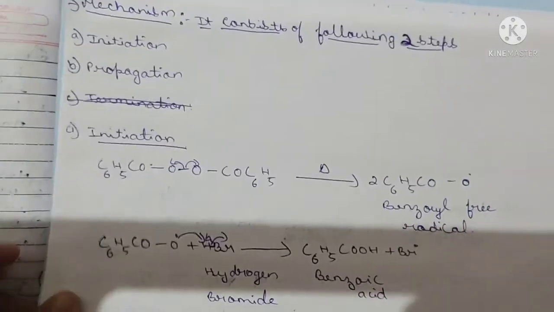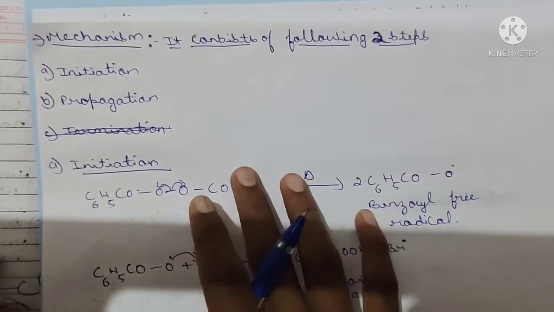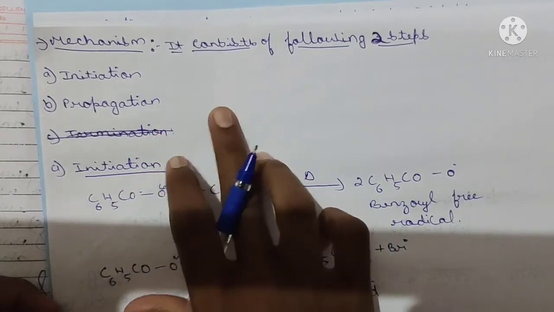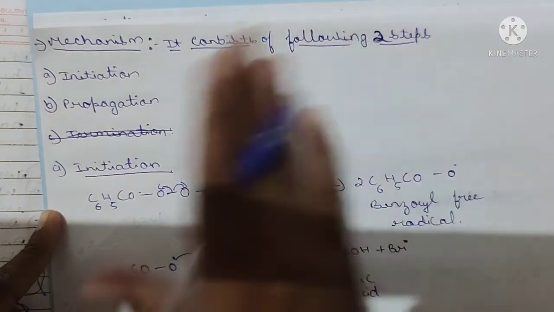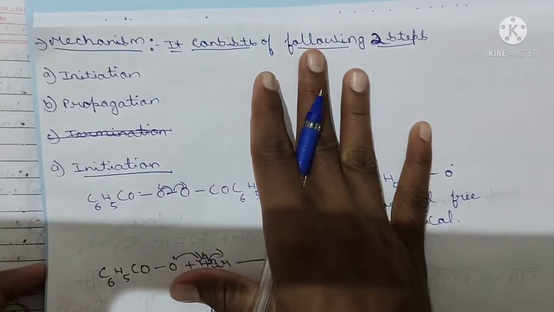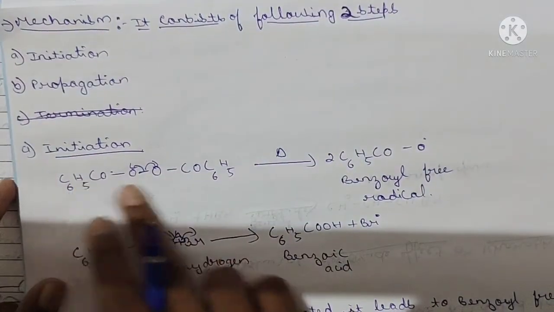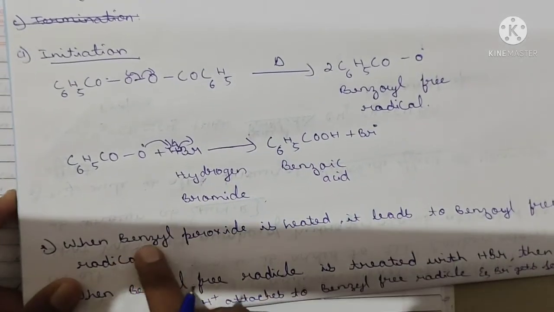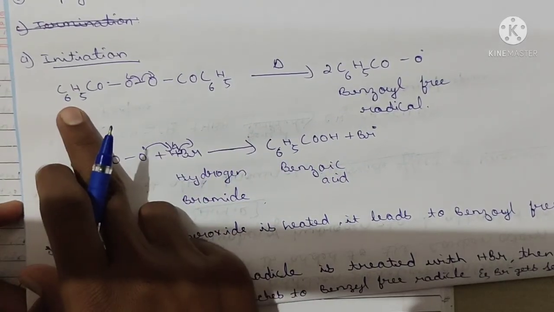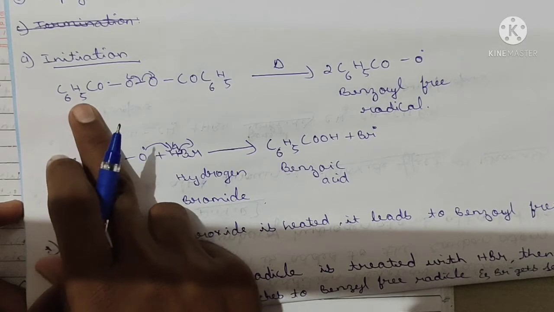Let's study the mechanism of this. There are three steps: initiation, propagation, termination. Here initiation and propagation are very important, termination is quite little. In initiation, very simple, what happens when benzoyl peroxide, this is the benzoyl peroxide. Clear?